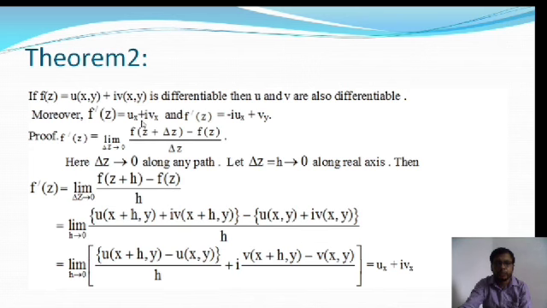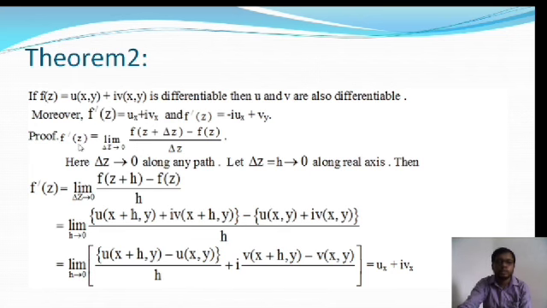Moreover, f'(z) = u_x + i v_x. So u_x and v_x are differentiable with respect to x and y, and as well f'(z) = -i (u_y + i v_y)... that is, f'(z) = -i u_y + v_y. So now we will talk about the proof of this theorem.